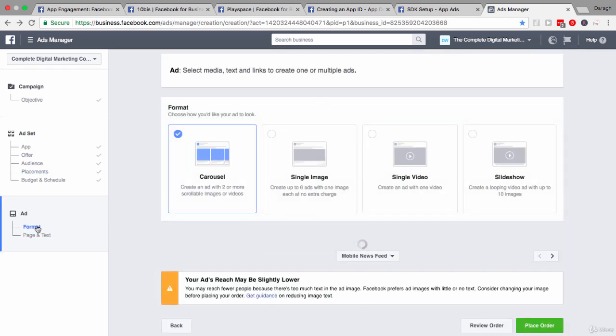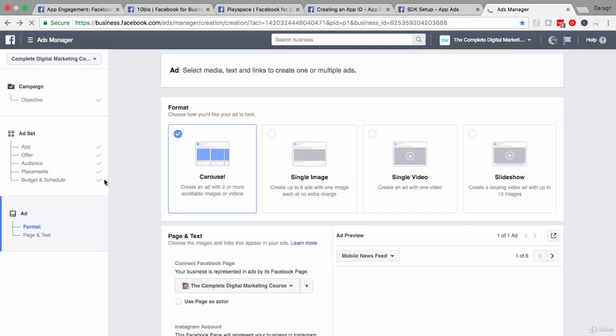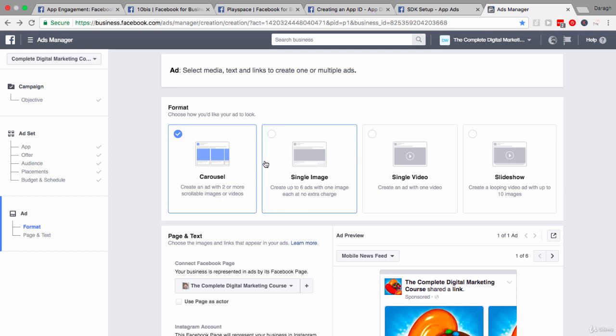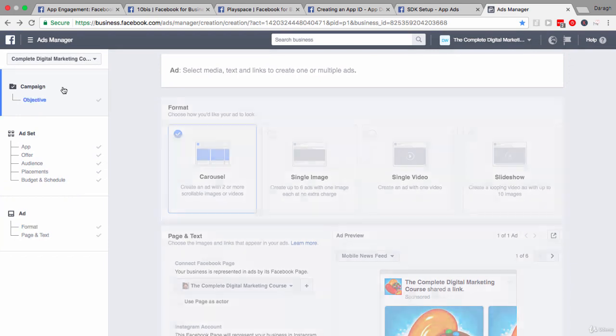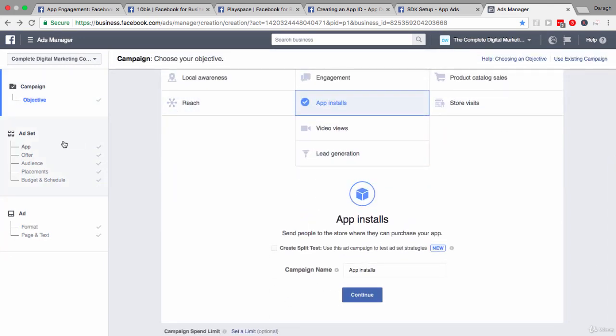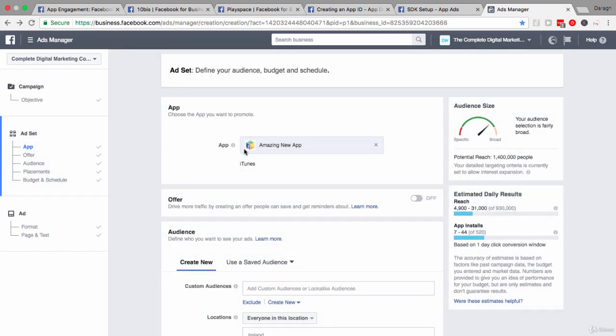Setting up the format is pretty much as normal. You can choose a video, image, etc. And the rest of the setup process is pretty much the same. The key thing that I wanted to show you is that you can't move further in the campaign unless you've got the app set up. And that's why you need to first register your app.